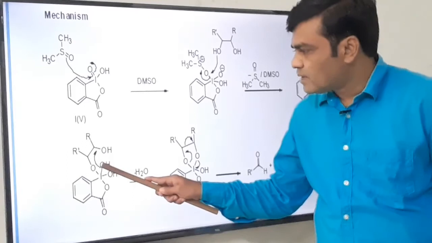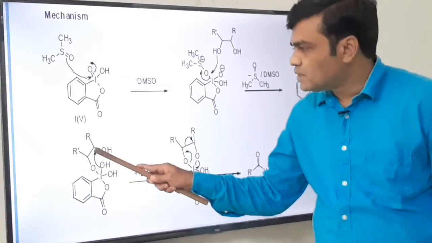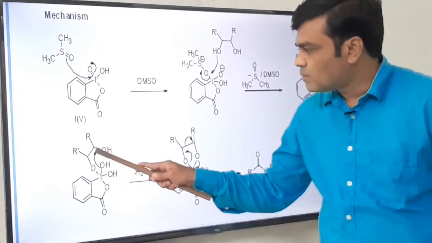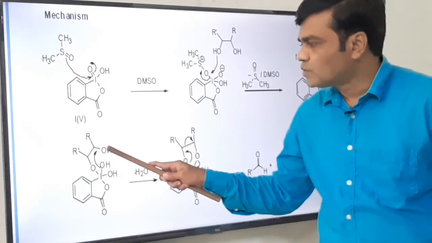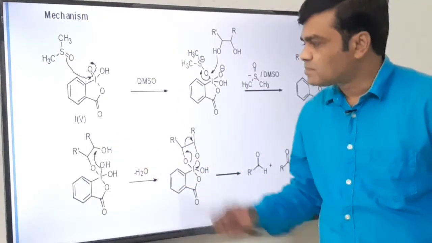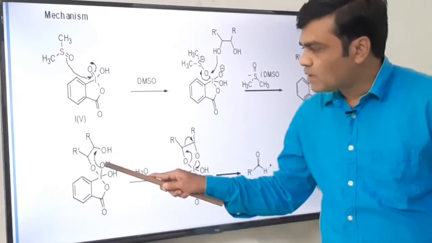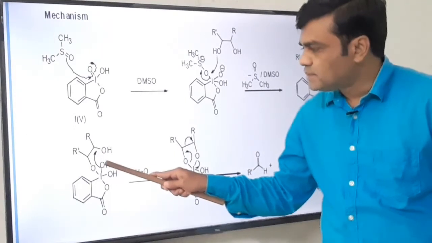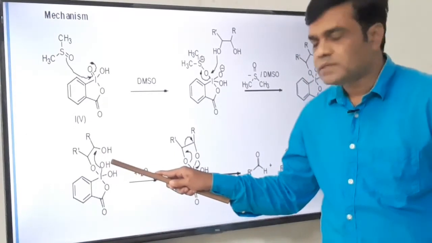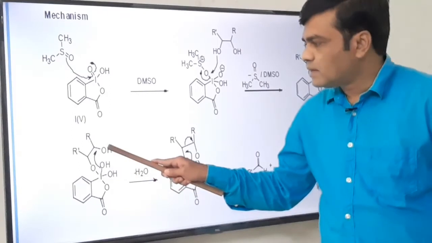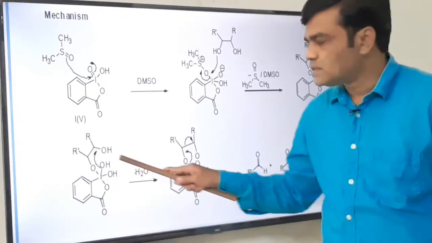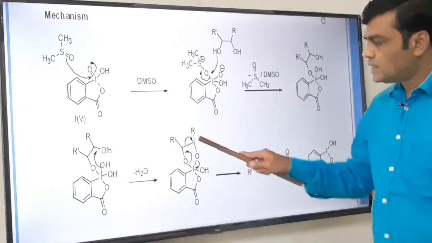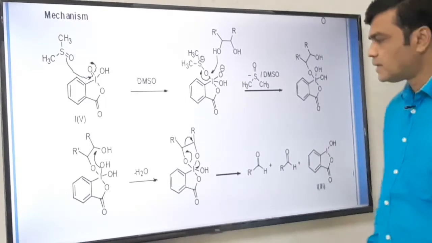This oxygen donates its lone pair to this carbon. So oxygen-carbon bond formation takes place. When this new oxygen-carbon bond formation takes place, at the same time this OH group, hydroxide ion, gets lost from this moiety. So the oxygen-carbon bond is formed. This bond is a coordinate bond. As oxygen donates a lone pair, it has the positive charge, it is deficient. And in the next step there is a loss of proton, and this hydroxide ion and this H positive, there is a loss of water molecule. Okay, we get this cyclic intermediate, that is a 5-membered ring intermediate.